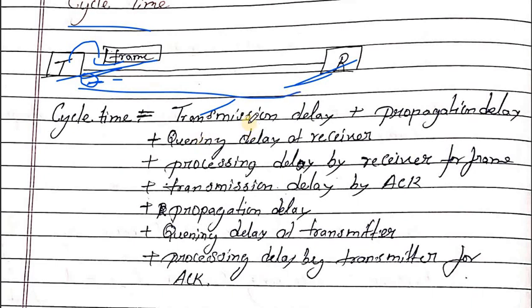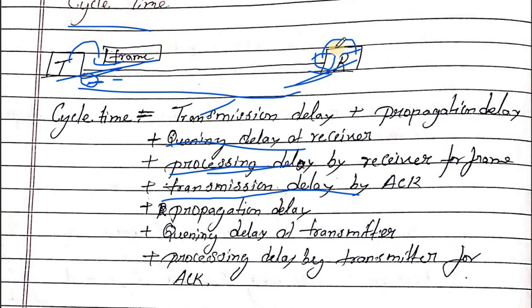Then the queuing delay, how much time the frame waits for its chance for processing in the buffer. The packets received and processed by the receiver end is called the processing delay.